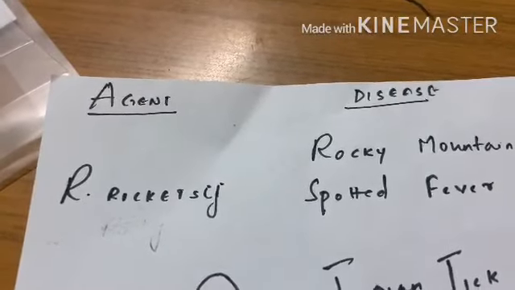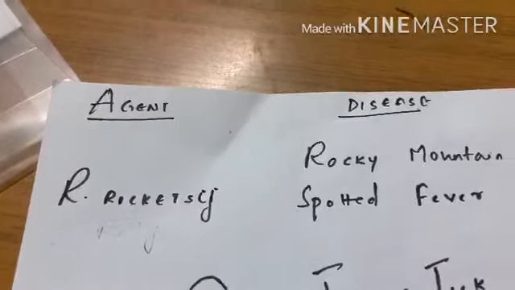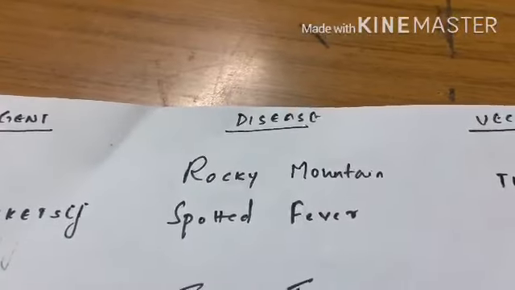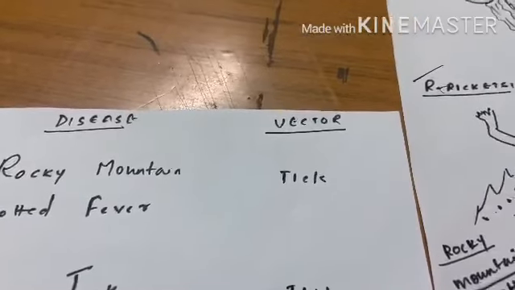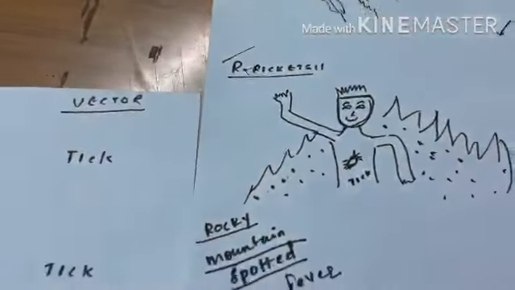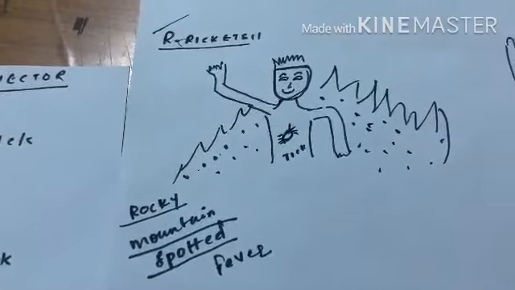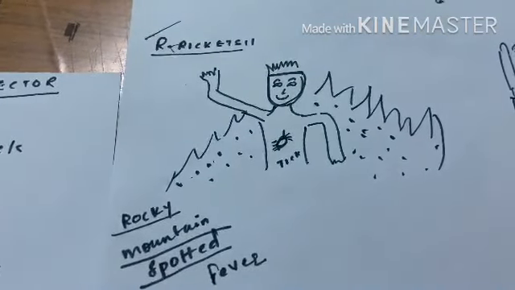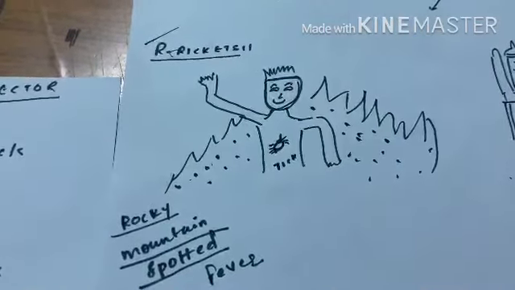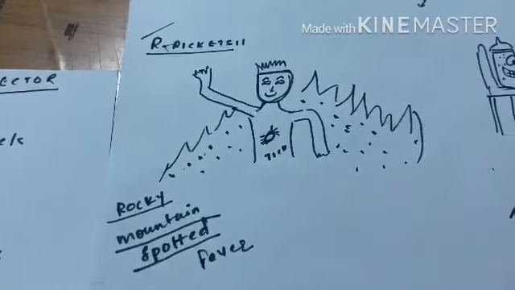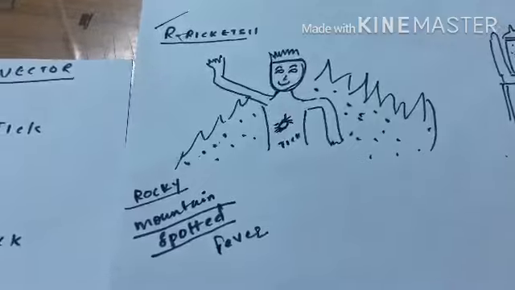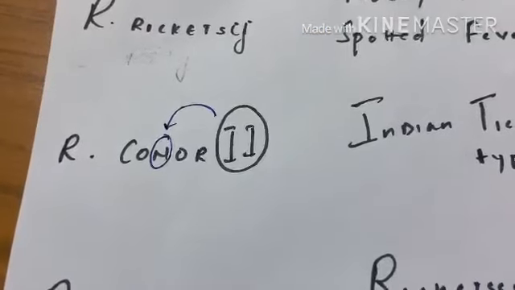First species is Rickettsia rickettsii. It causes Rocky Mountain spotted fever and it gets transmitted through a vector called tick. So just draw this diagram beside Rickettsia rickettsii with a person named Rocky near spotted mountains with a tick on his body.